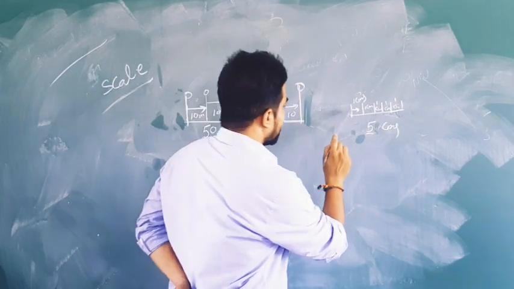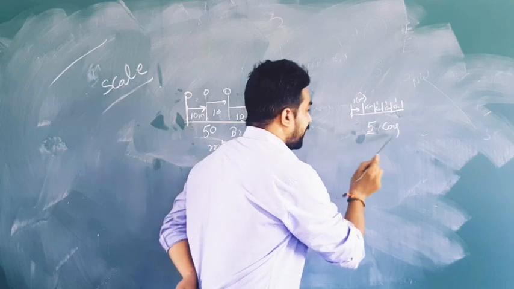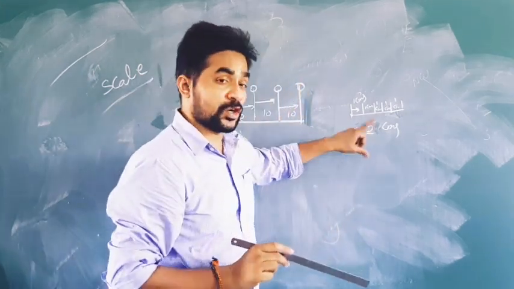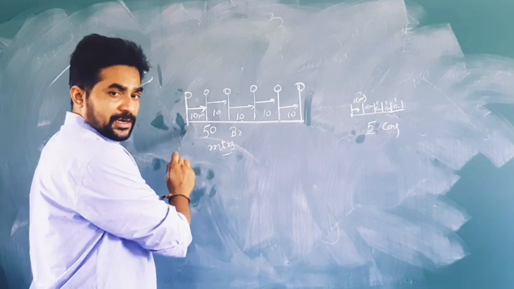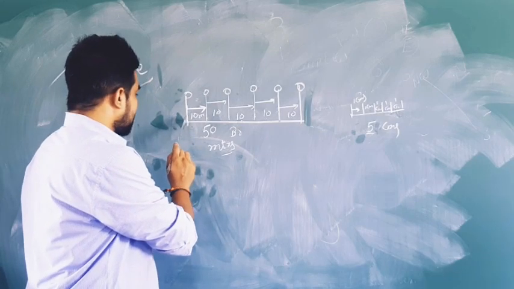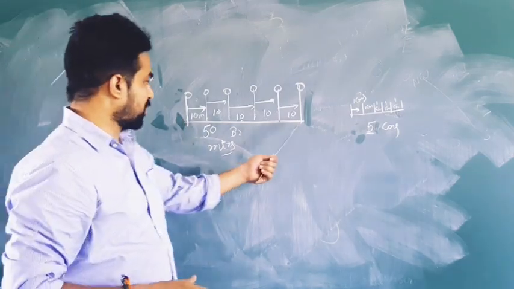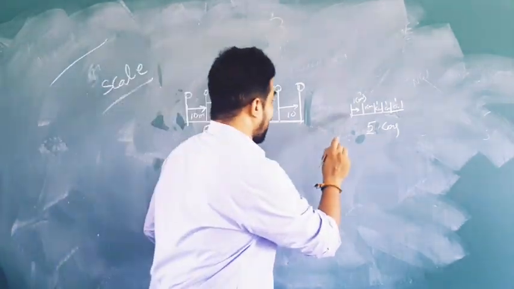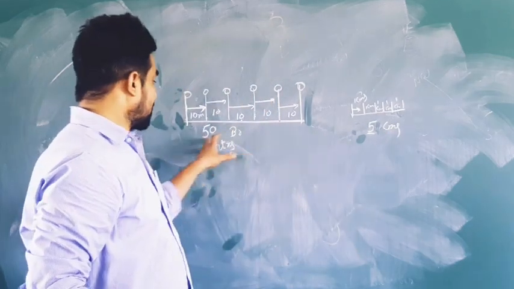See this one, from here to here, the distance was 5 centimeters when they drew on the paper, but the actual distance of the bridge was 50 meters from here to here. On the paper it was taken only 5 centimeters instead of 50 meters.